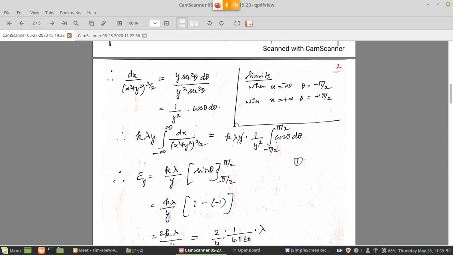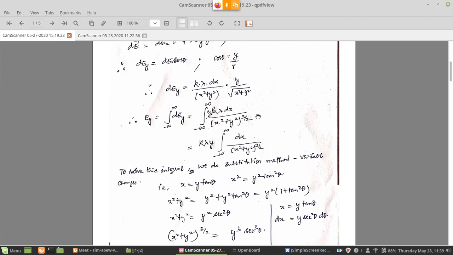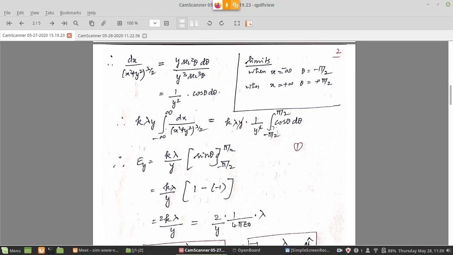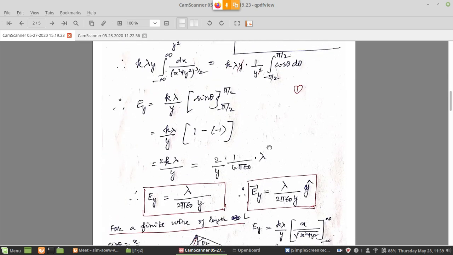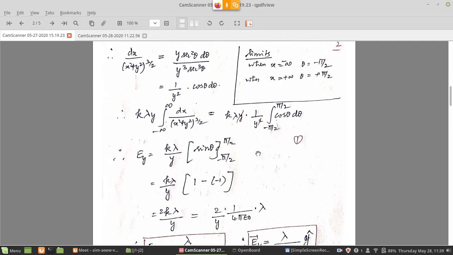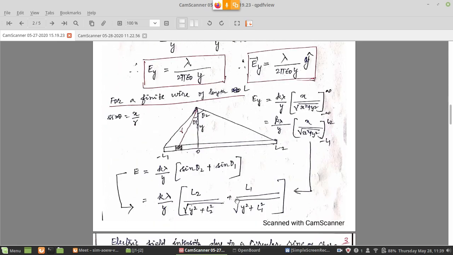So in the previous derivation there was a step where we can break while applying the limit. Instead of minus infinity to plus infinity, we applied the limits in terms of theta, minus pi by 2 and plus pi by 2. So using those two limits we were able to arrive at a result. Suppose you don't change the limit and retain the x variable and apply the limit minus infinity to plus infinity, then we can express sine theta in terms of x and y, and thereby arrive at the result for a finite wire.